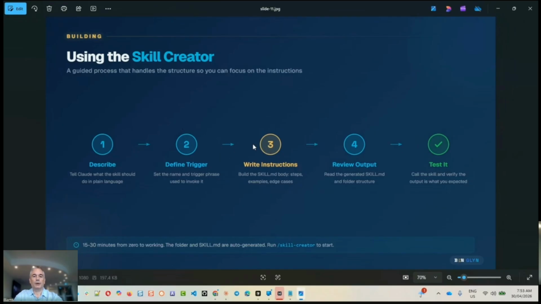And then what we're going to do is write the body of the skill. Behind the scenes, what's happening is that that's really a prompt. So yeah, that's a prompt. And when I say write it, you're really writing it with help from Claude. You may describe something, you may be speaking into Claude, and then you can go, what do you think about this? Am I missing any edge cases? And then you can review the output, and then you can deploy and test the skill.